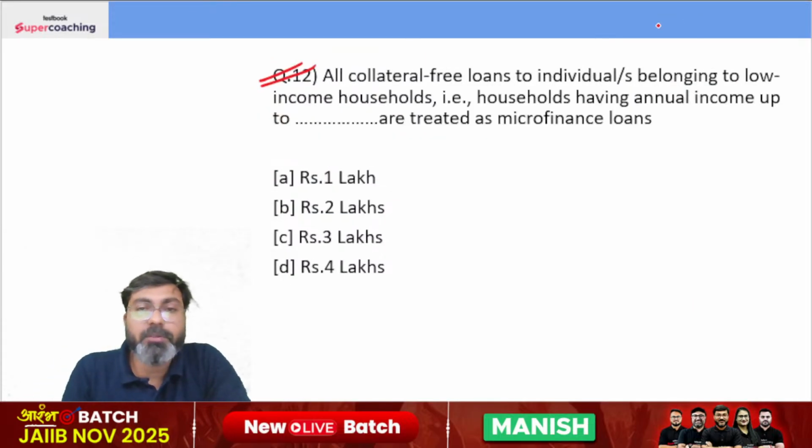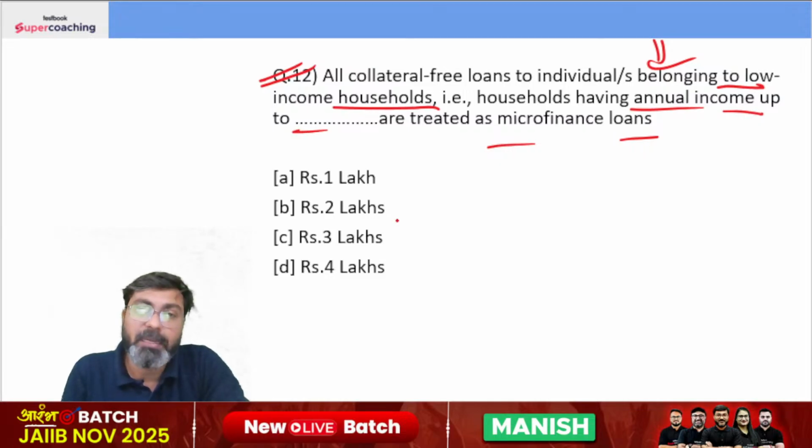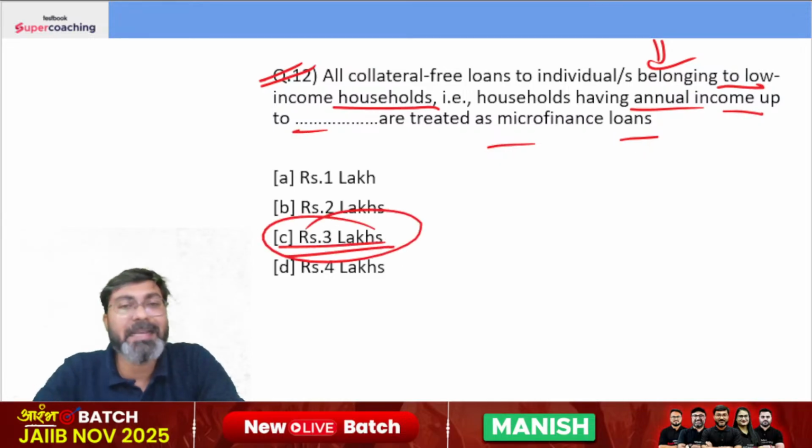All collateral free loans to individuals belonging to low income households, that is, households having annual income up to what amount, are treated as microfinance loans? Loans up to rupees 3 lakh, my dear friends, are treated as microfinance loans.